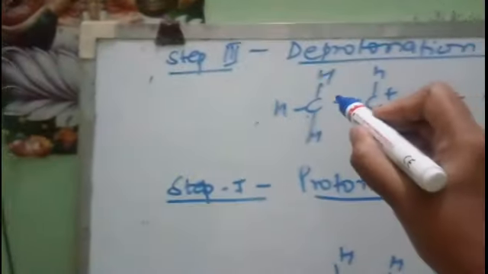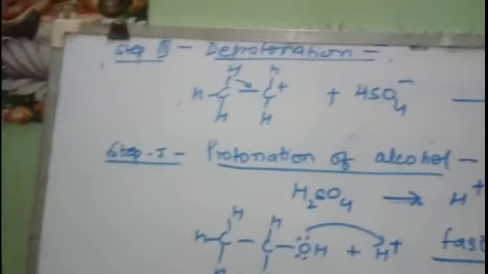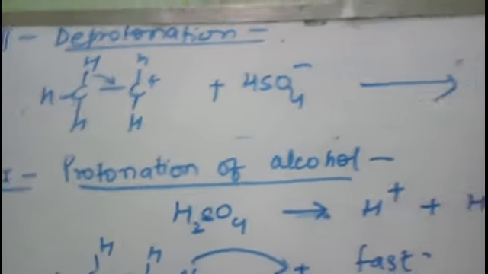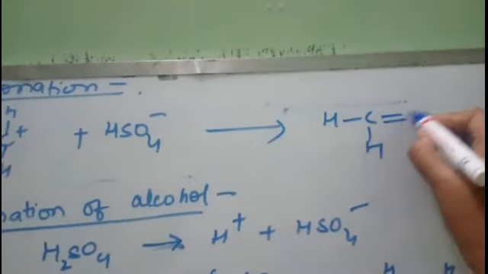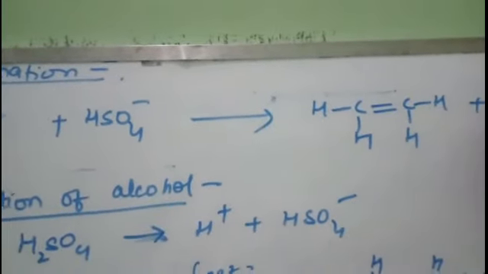So this proton from the beta carbon will give its electron to the positively charged carbon. Alkene will be formed. And H2SO4, the acid, will be generated again. So this is how the alcohol is converted to alkene.